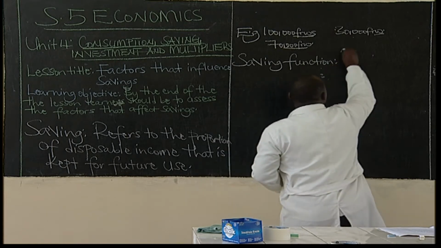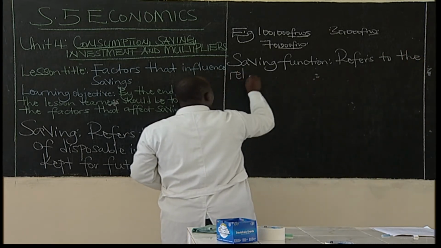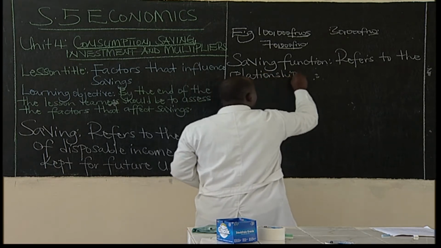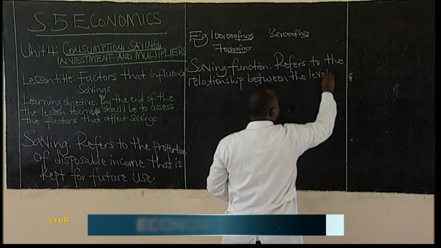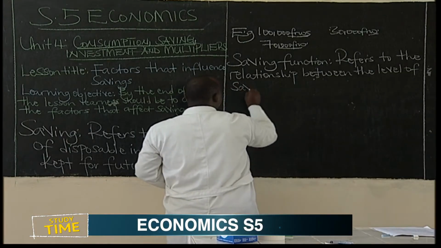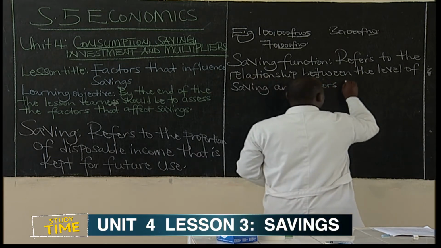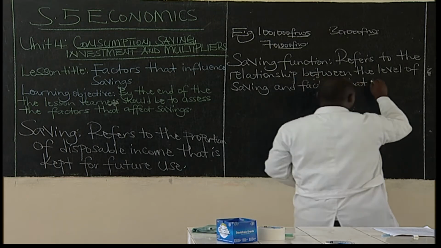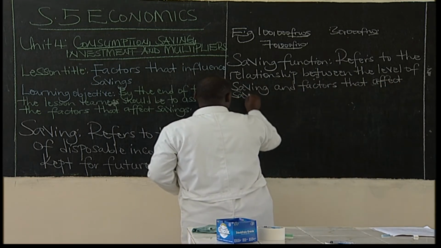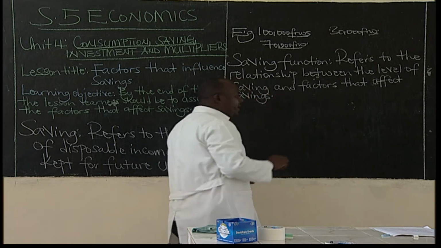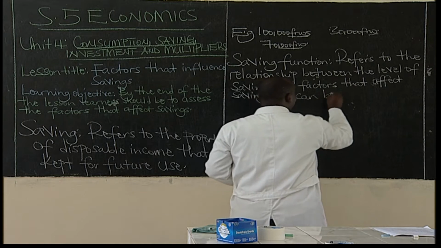A saving function refers to the relationship between the level of saving and factors that affect savings. It can be expressed as